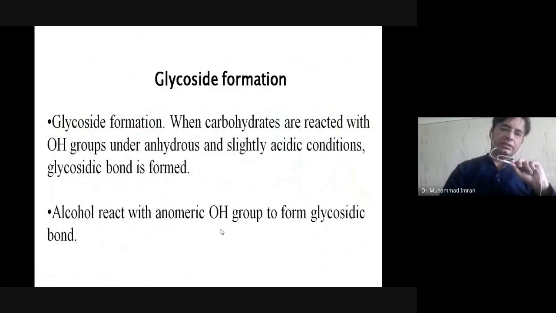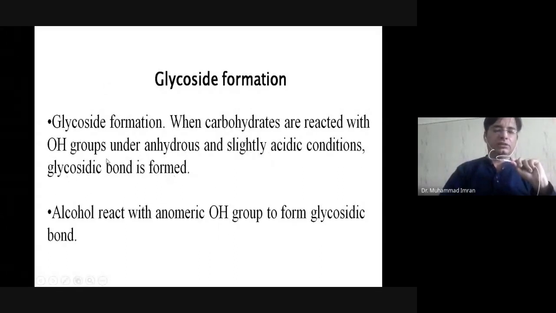What is glycosidic bond formation, or glycoside formation? When a carbohydrate reacts with a hydroxyl group under anhydrous or slightly acidic condition, a glycosidic bond is formed.